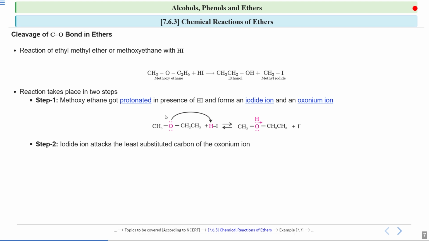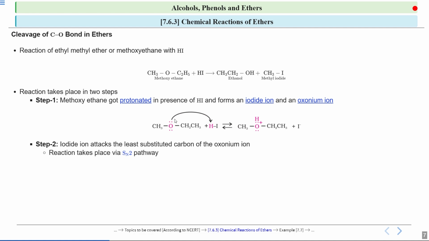Now what happens over here? This protonated oxonium ion, or protonated methoxyethane, acts as your electrophile, and this iodide ion will act as your nucleophile. Now students, there are 2 possibilities. This iodide ion can attack on this carbon, and this iodide ion can also attack on this carbon.